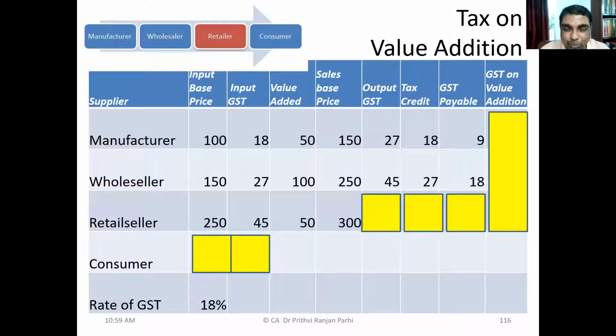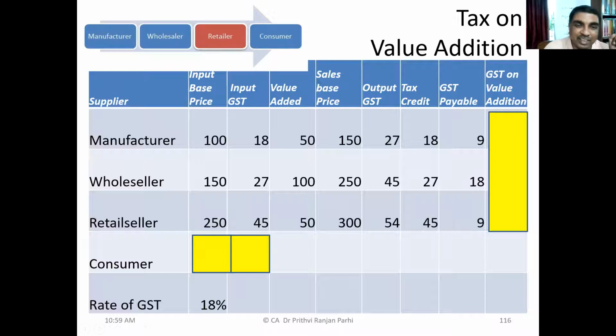And how much GST has to be paid on this output supply? 54 rupees. And ITC available, how much? 45. How much does he have to pay now in deposit? 9 rupees. Why 9? Because again on 50 rupees, 18%.